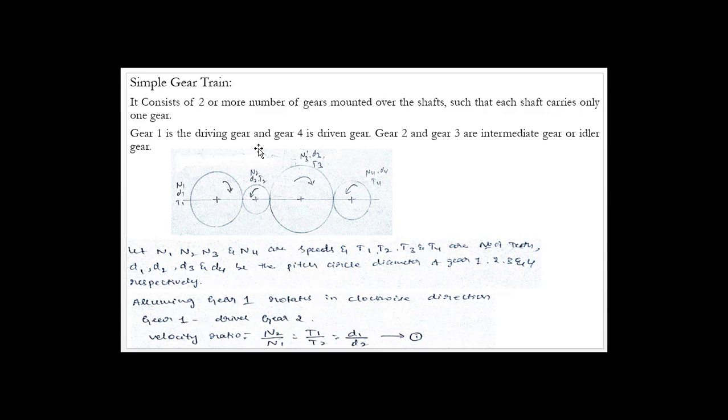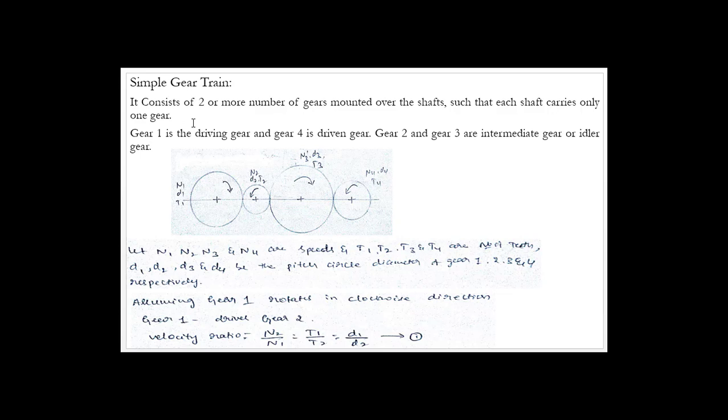For example, if you have 5 gears there, then each gear will be mounted on a different shaft. That means there should be 5 different shafts. So that is how the simple gear train will be. It consists of two or more gears mounted over shafts such that each shaft carries only one gear. We cannot mount 2 gears on a single shaft. Don't do that. That cannot be called a simple gear train.